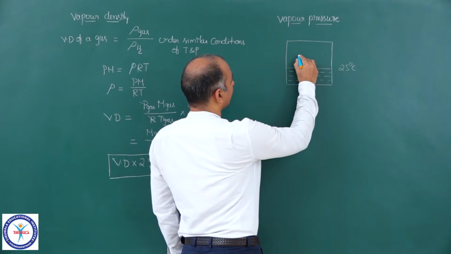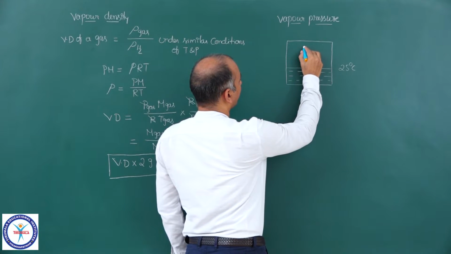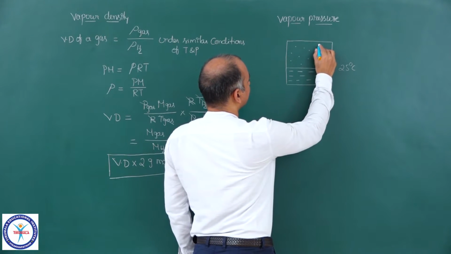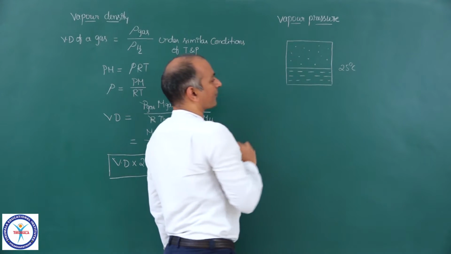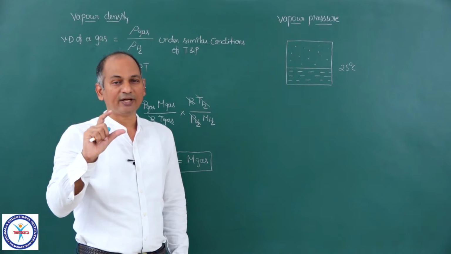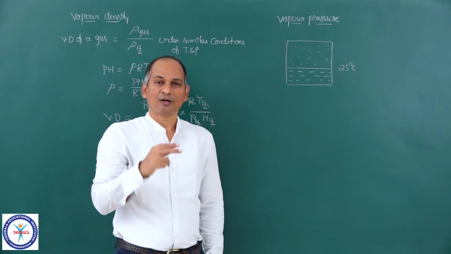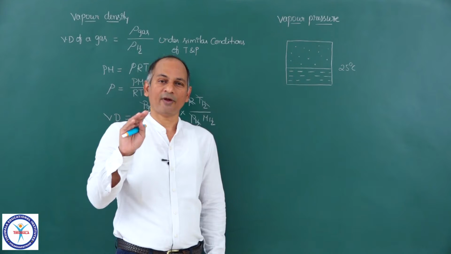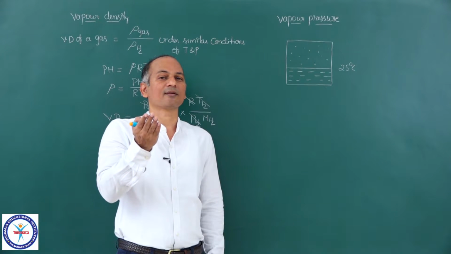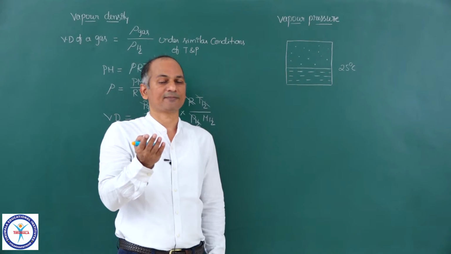So slowly the water vapor fills this vacant space. Suppose initially you have taken vacuum there. In an evacuated vessel, let us keep water. Now close it. Then wait for some time. Gradually the water vapor fills that vacant space.